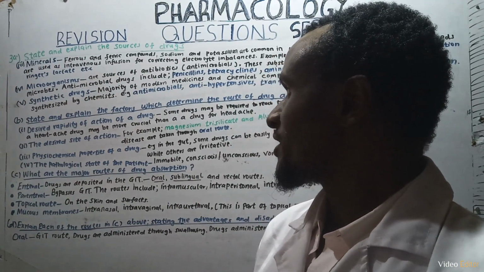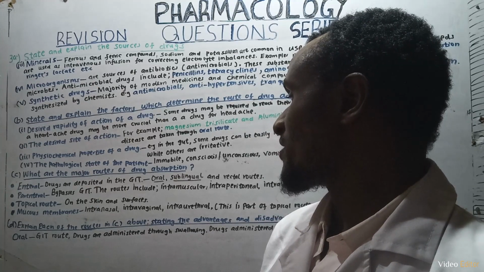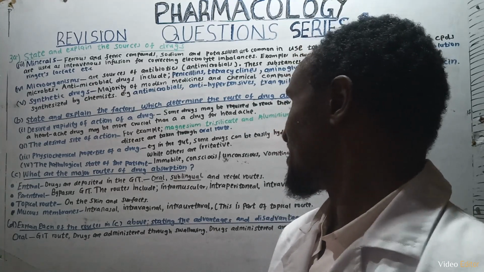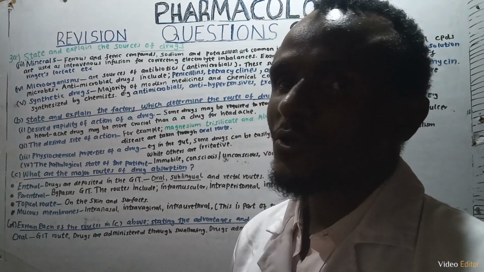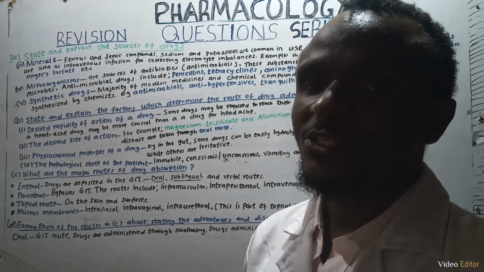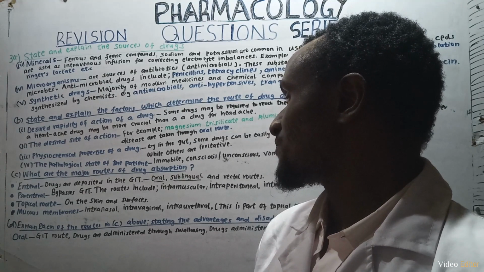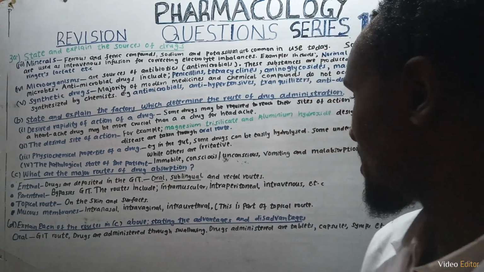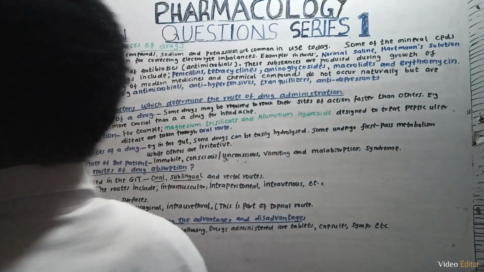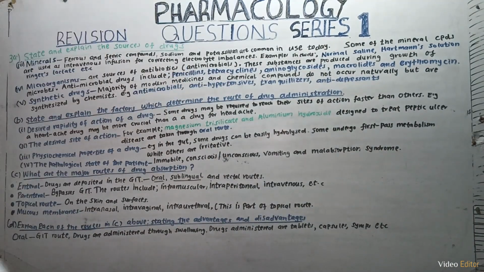Then the last part of the question reads, explain each of the routes in C above, stating the advantages and disadvantages of each. So we have the oral route, that is the GIT route. Drugs are administered through the oral route by swallowing. Drugs administered are tablets. We talk about suspensions and capsules.